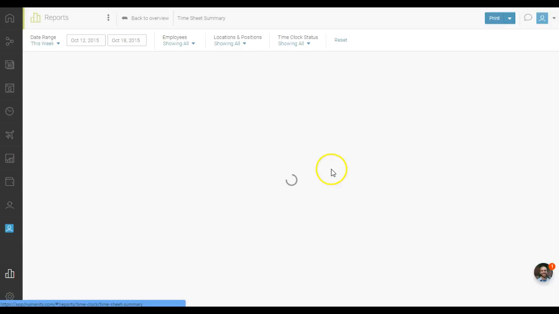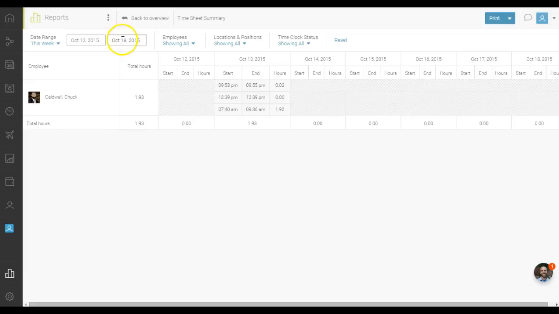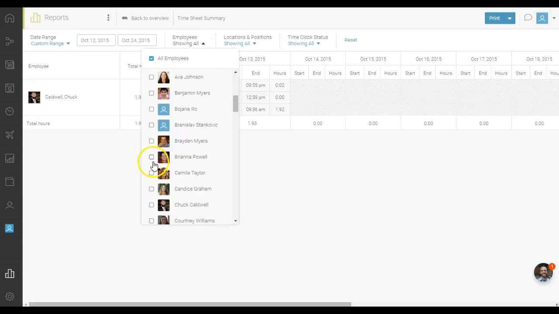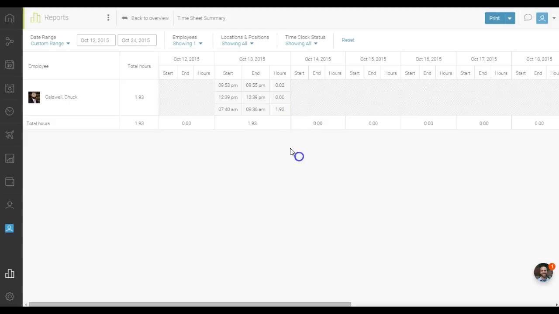You can use the date range field to pull a report for any timeline. Filter down the report further for a single or multiple employee, locations and positions, or filter it by the timesheet status.